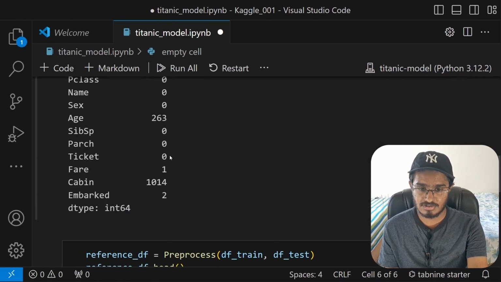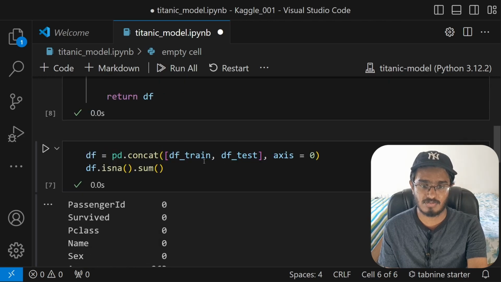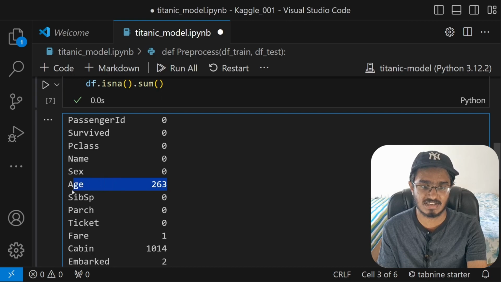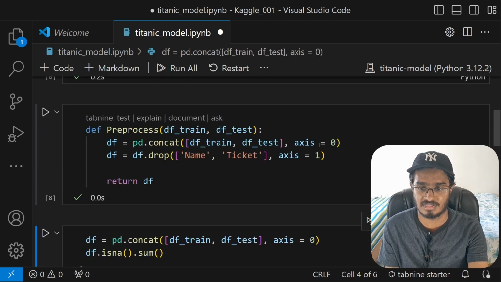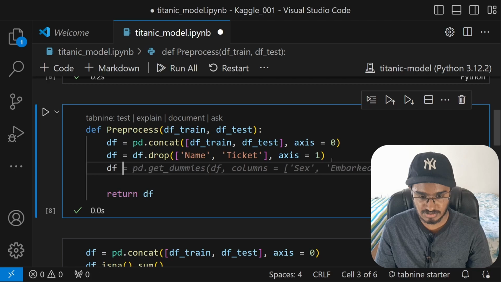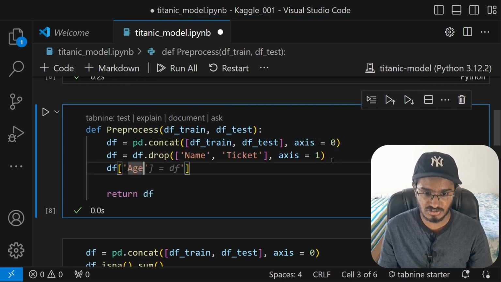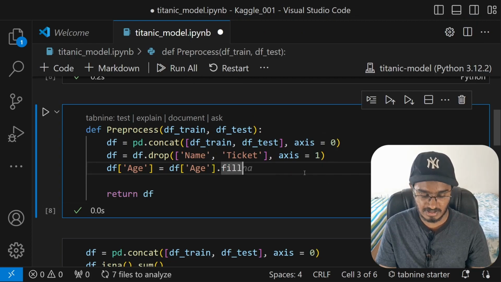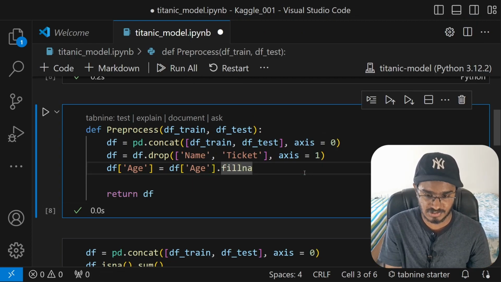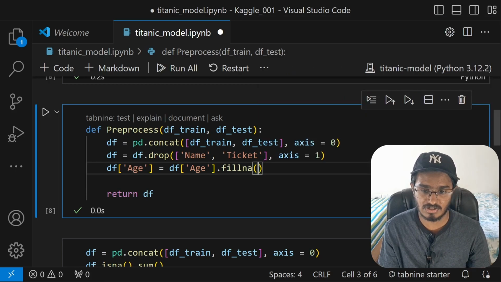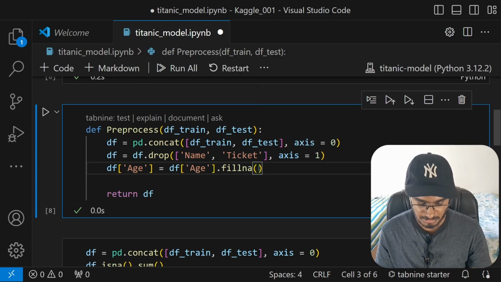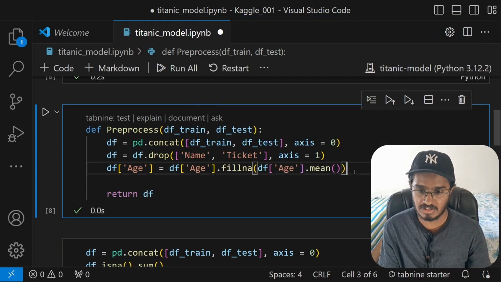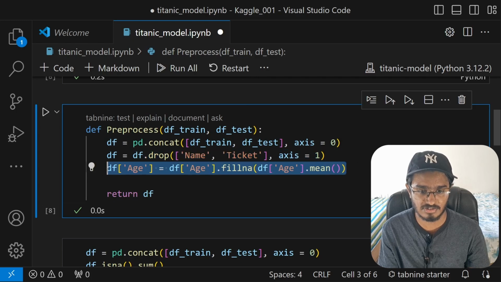Alright, the next thing that I'm going to do is deal with these none values. And the way I'm going to do this is by filling those none values based upon some conditions. Like, let's say for age, I'm just going to fill them with the mean value. So what I will do is type in df of age will be df of age, once again, dot fillna. This will fill the none values. This is the function responsible for that, and then we have to mention the value with which we are going to fill the none values, and I'm going to be identifying the mean of the age, so dot mean, and that will be it. It will be filling all of the none values with this age.